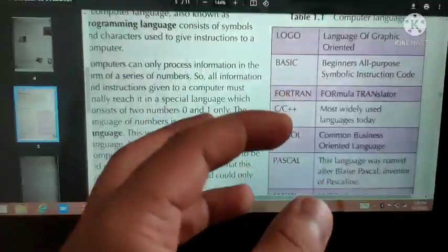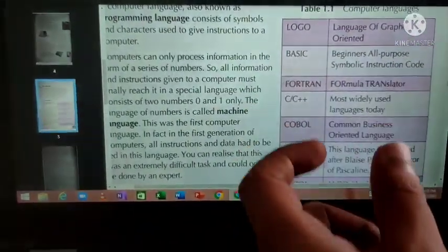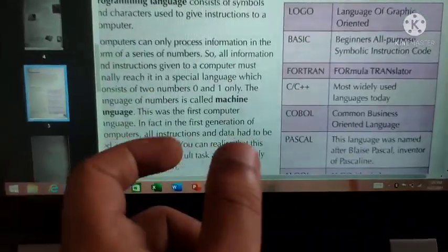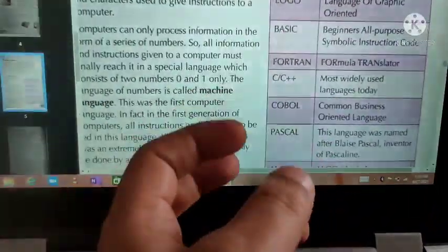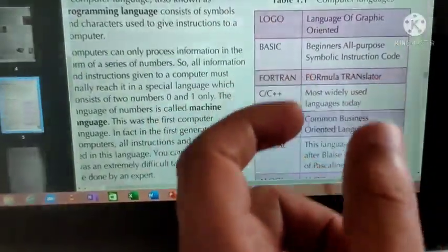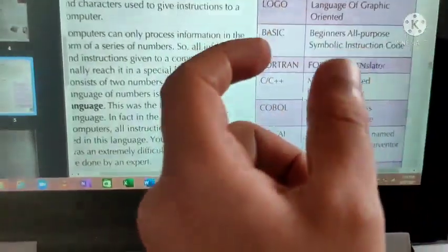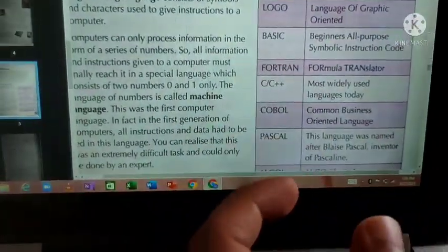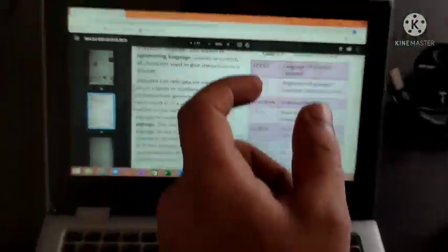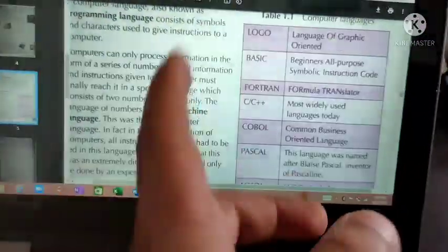If you want the computer to do mathematical calculation, the instruction or the program should be according to the mathematical calculation. If you want the computer to play a video, the program should be given in the way to play a video. For each and everything, there should be a set of programs. With the help of programs only, this computer will work. Okay, that's all.